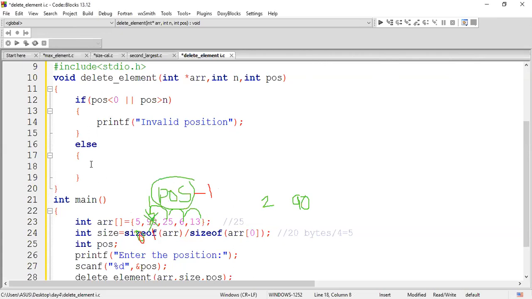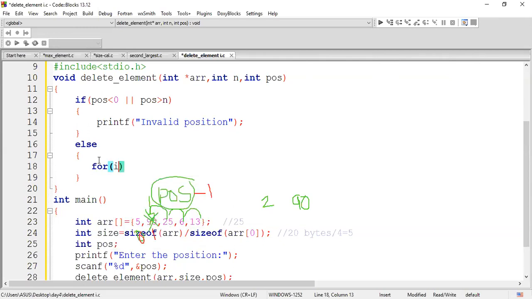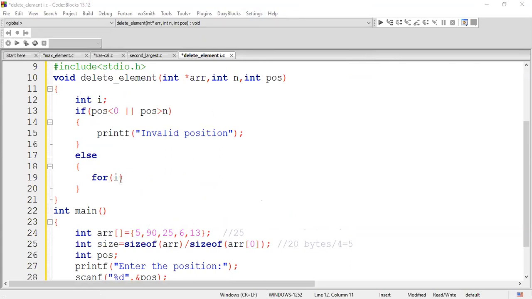I'm going to take a for loop here for this replacement operation. I'm going to start my iteration, so let me have one variable called I. I'll declare it later here. Int I, I'll declare it. Okay? Now let me clear the screen. Give me a second. I'll clear it and come here. Okay, fine. From where are you supposed to do the shifting operation?